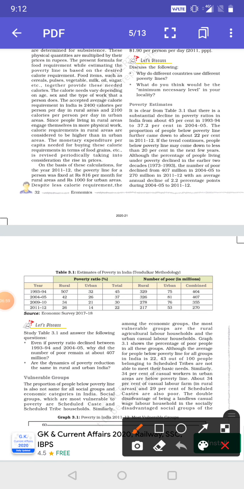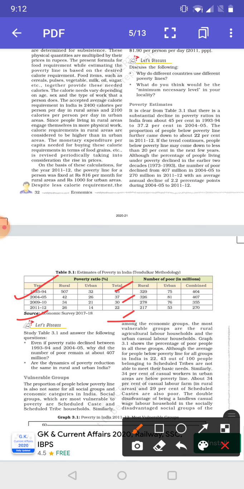We'll see that the poverty ratio in 1993-94 was 45%. And when you see year wise, look here, it is continuously decreasing. From 45 it comes down to 37, then to 30, and in the year 2011-12 it is only